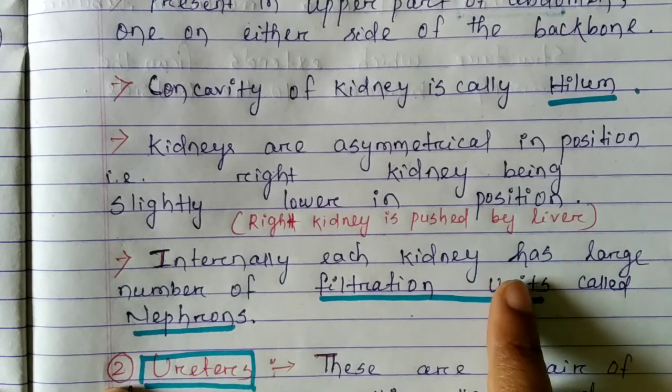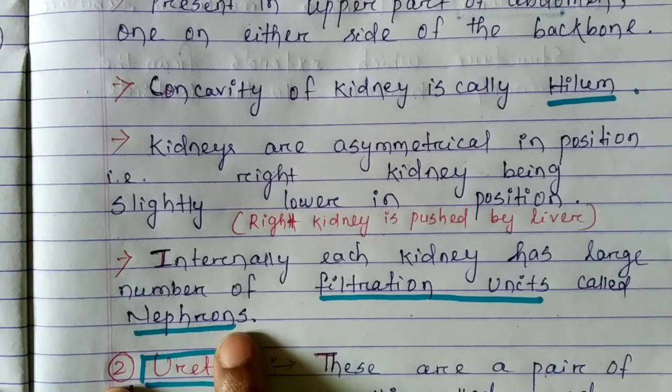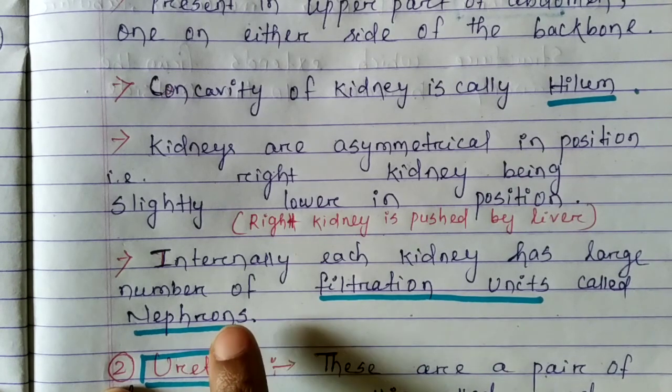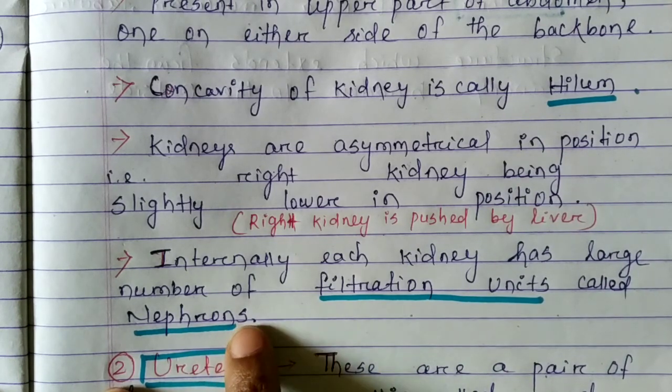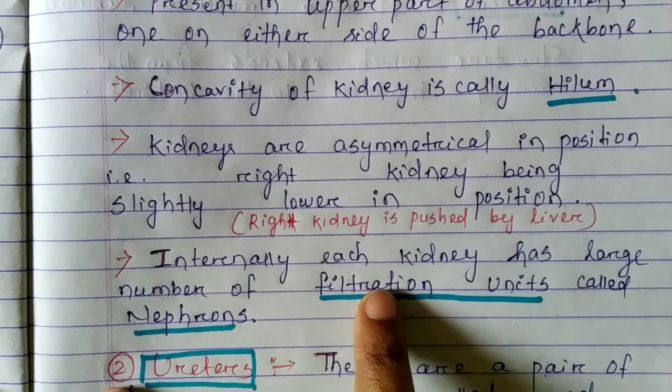Internally, each kidney has a large number of filtration units called nephrons. Nephrons are the functional unit of the kidney, mainly responsible for filtration. Those are the filtrating units present in the kidney.